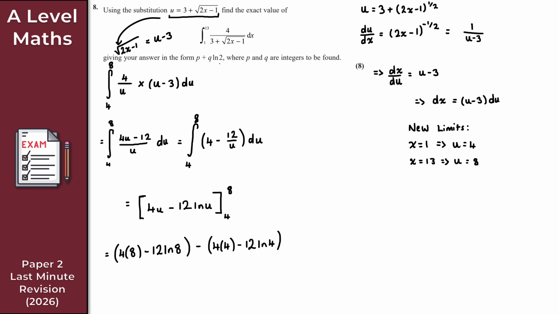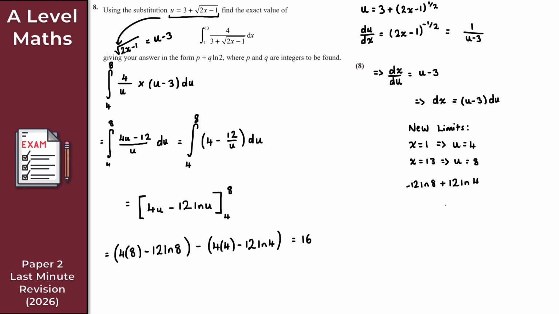Now we want to give the answer in this form: p plus q ln 2, where p and q are integers. So let's simplify. 4 times 8 is 32, minus 4 times 4, which is 16. So 32 minus 16 gives us 16. What I've then got is minus 12 ln 8 minus minus 12 ln 4, so just be careful with that. I'll do the working over here: minus 12 ln 8 plus 12 ln 4, like so.